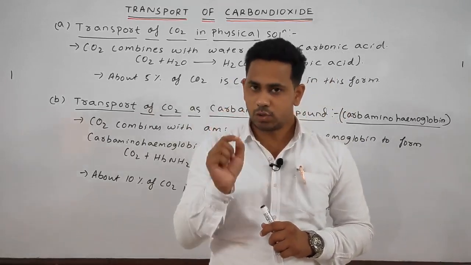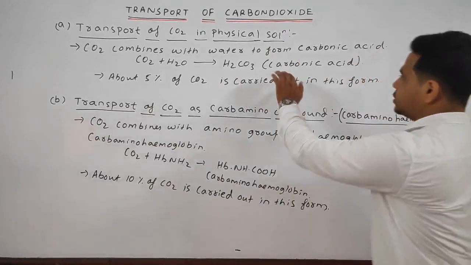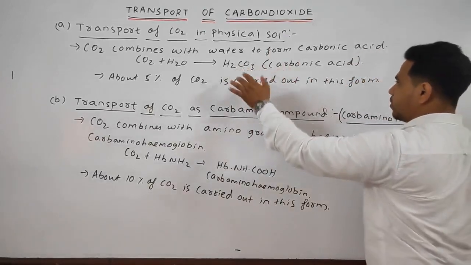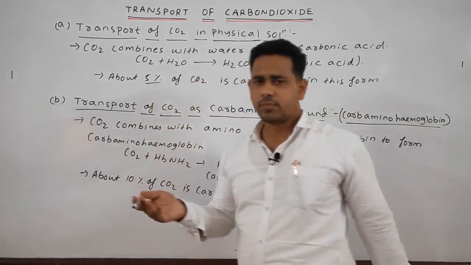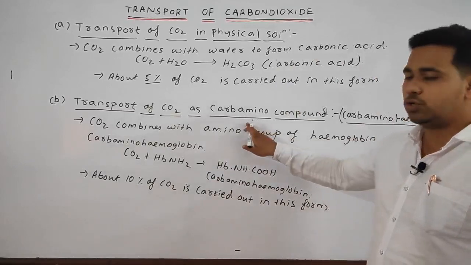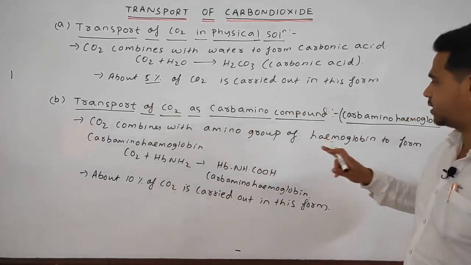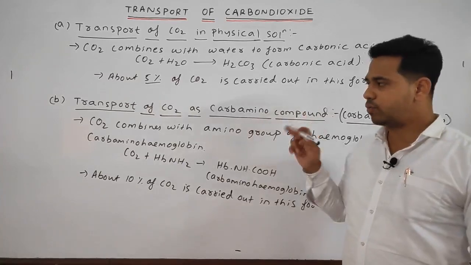When the CO2 combines with the water, it forms carbonic acid, or H2CO3, and in this form around 5% of the CO2 is carried out. Next, the CO2 is transported in the form of carbamino hemoglobin, or carbamino compound. What happens?